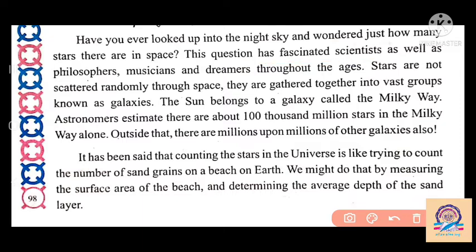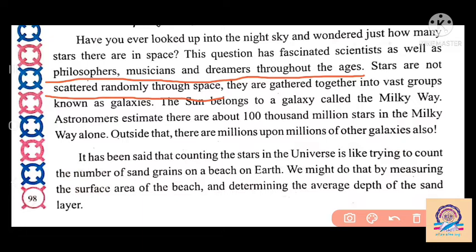Scientists also research it, as well as philosophers, musicians, and dreamers throughout the ages. They have been thinking about it. They tried to count the stars, how many stars there are in the sky, but they all failed, because the stars are not scattered randomly through space. The stars are static. They have taken their place in one place.